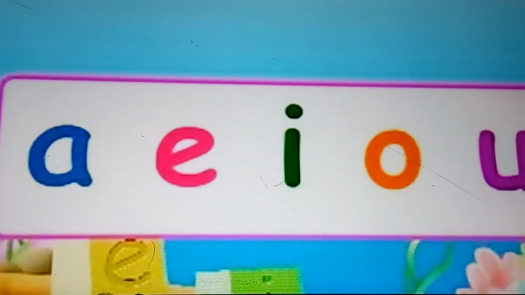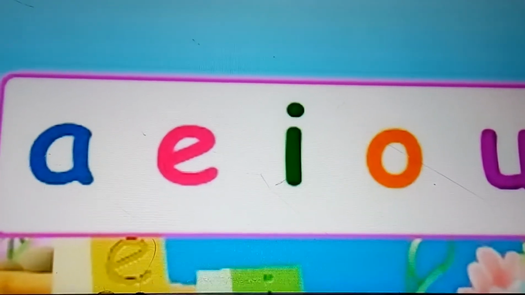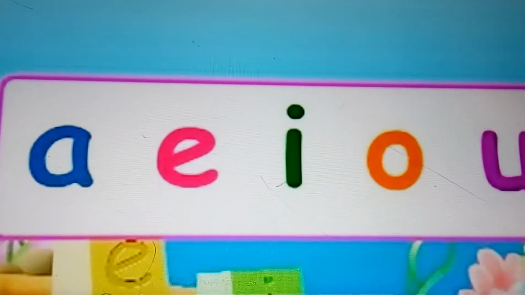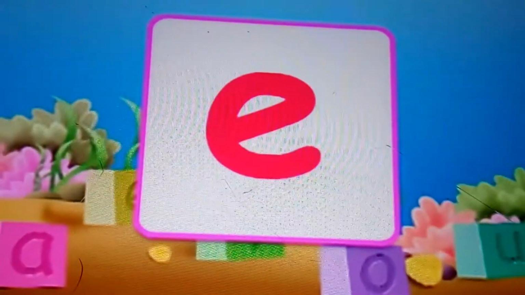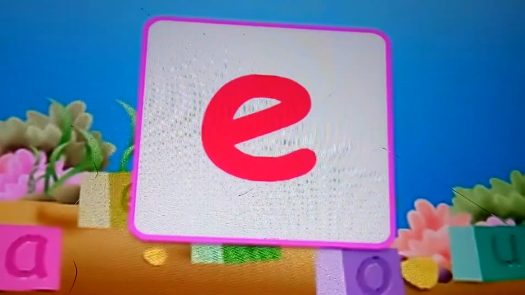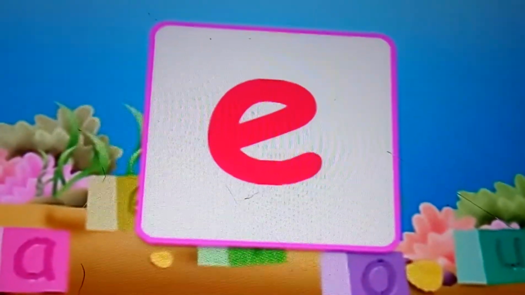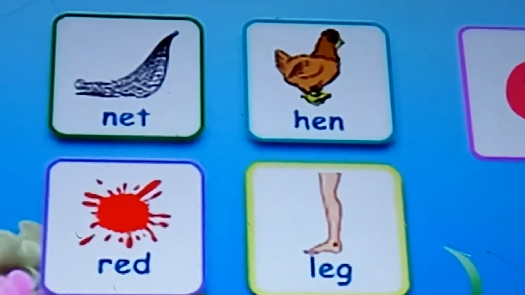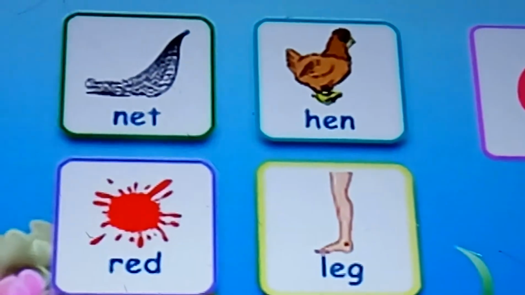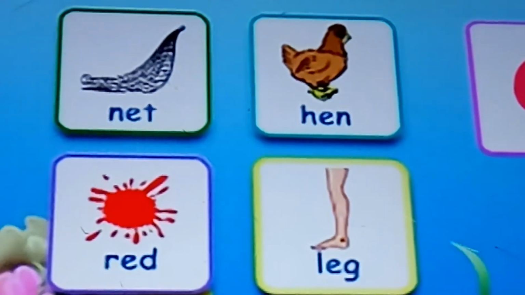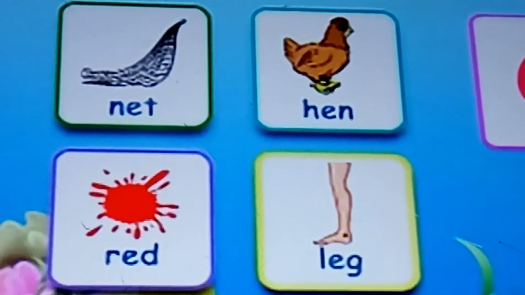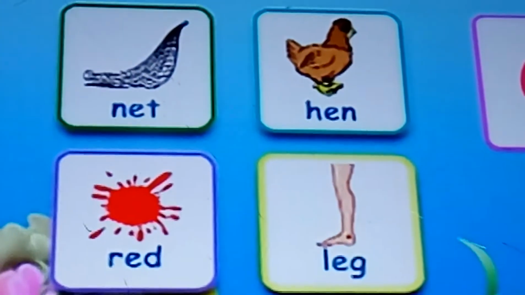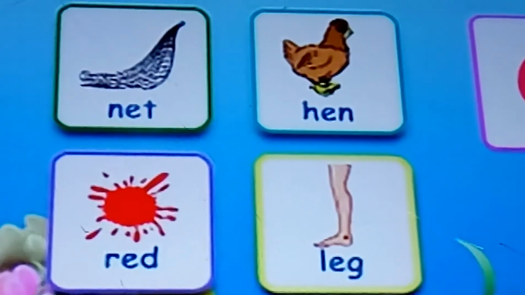Class U.K.G. Subject English, chapter name Vowels. Students, today I am going to read E sound vowels. You speak with me and read. The next vowel is E. The sound of E is "eh". A few words with the sound are N-E-T net, H-E-N hen, R-E-D red, L-E-G leg. Now repeat again. N-E-T net, H-E-N hen, R-E-D red, L-E-G leg.